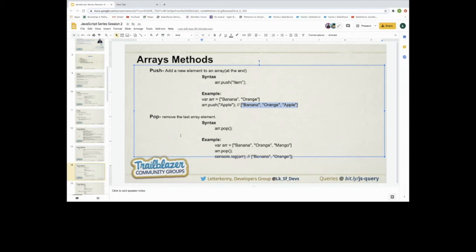Now we have pop, which will basically remove the last index from the array. I'm talking about the last index, for adding and removing. So what is the syntax for pop? array.pop is just a simple operation, a very simple syntax. For the last example that we took, where we have banana, orange, and mango, if we want to remove this mango, how can we do it? By using pop. You just need to call array.pop, and if we print this array, it will return banana and orange.